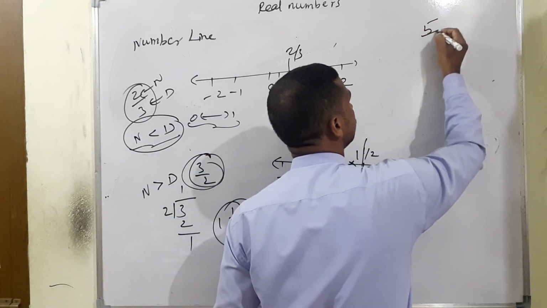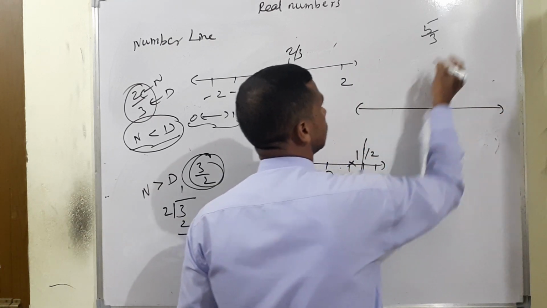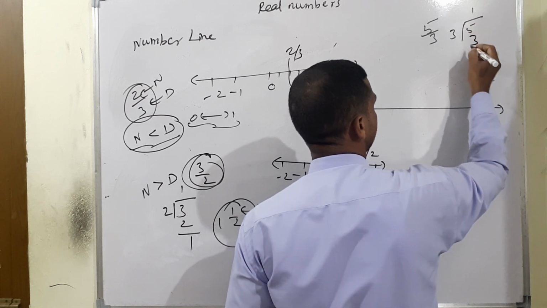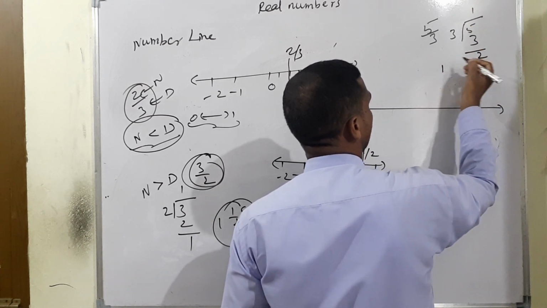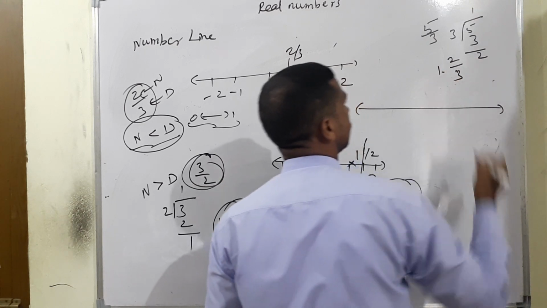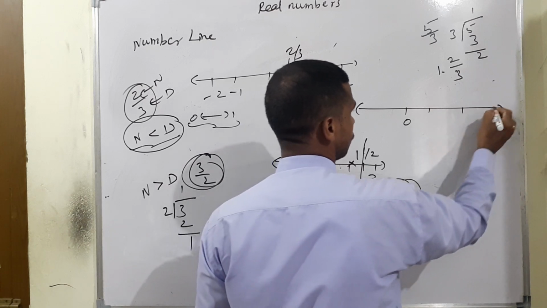Okay, one more number, 5 by 3. What will the answer be? 5 divided by 3. 1 times 3, the carry will be 2. Therefore 1 and 2 by 3, isn't it? 1 and 2 by 3.